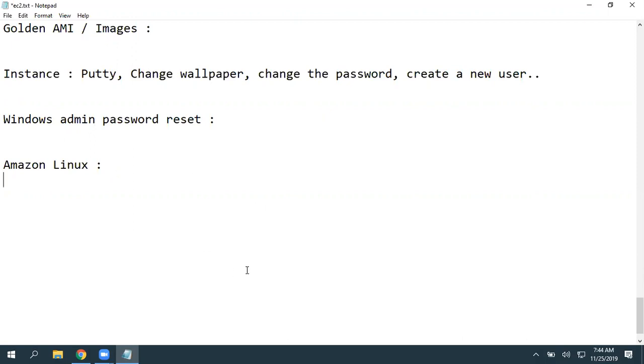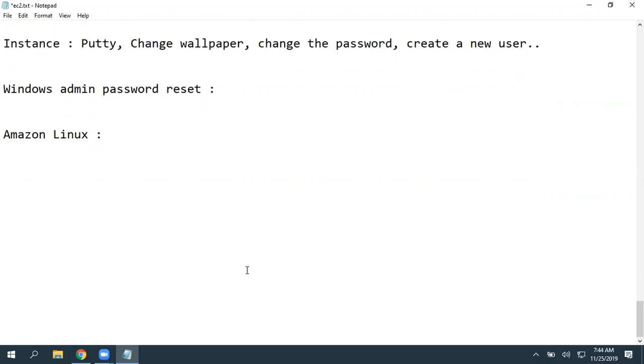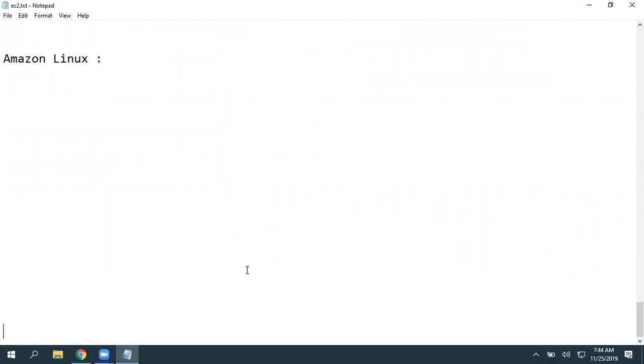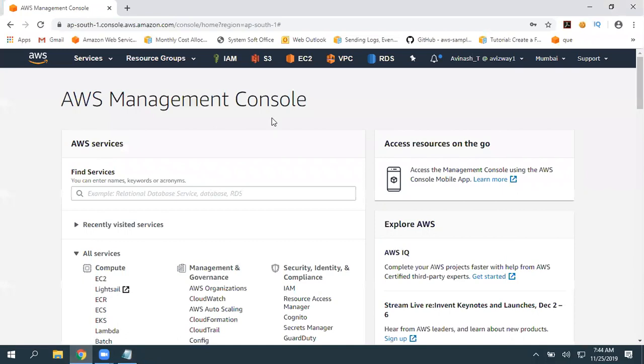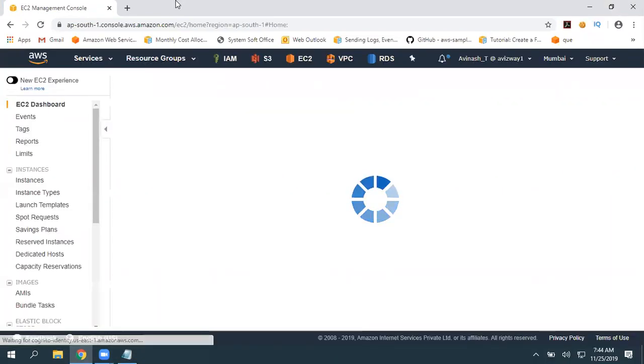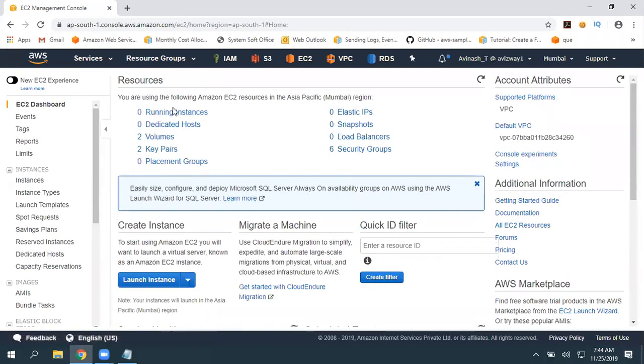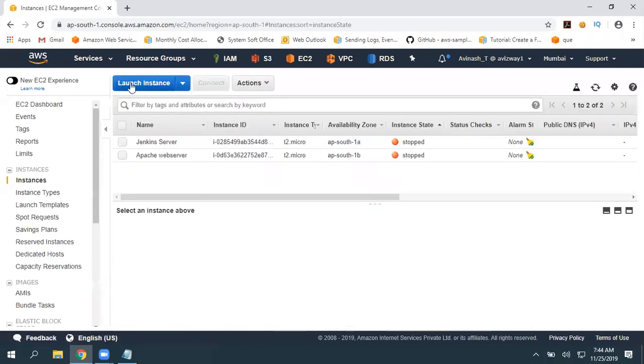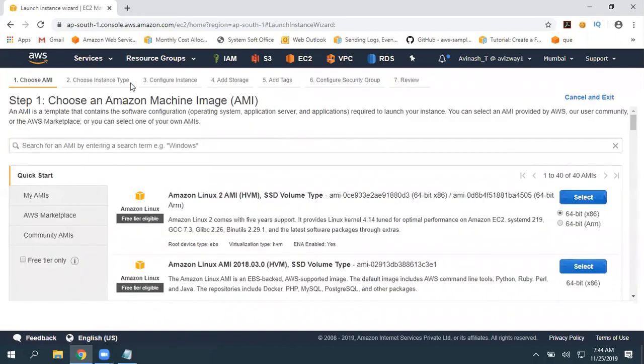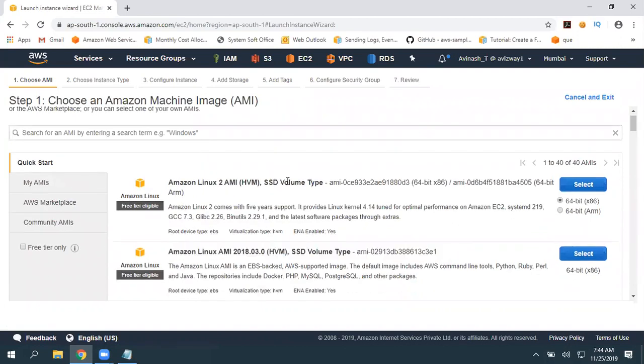Okay. So now let us start launching our Linux EC2 instance. I'm navigating to EC2 and I'm in the Mumbai region. Here, click on launch instance. And here is Amazon Linux 2 AMI. This is Amazon Linux AMI. You can choose either one. Both work for us, no issues with that.